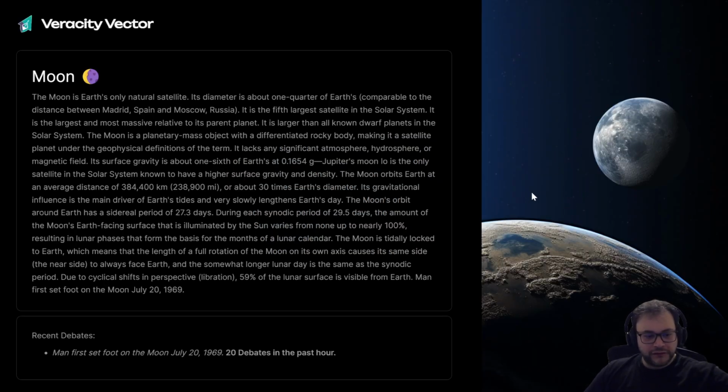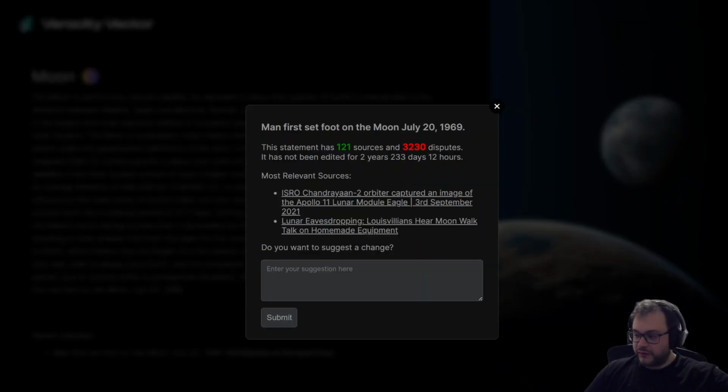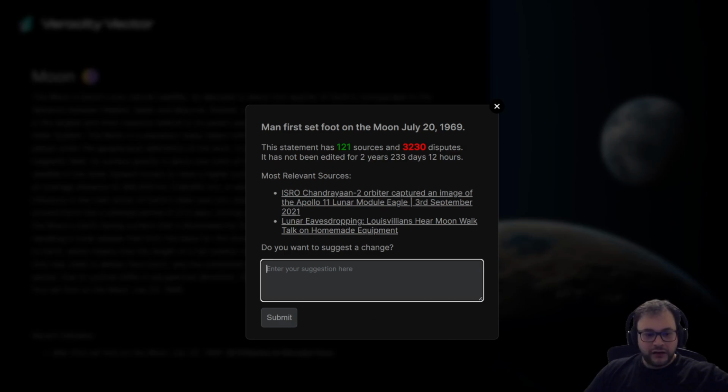Let's have some fun with this mechanic and say we're a moon landing denier. The last sentence here is, man first set foot on the moon July 20 in 1969. We obviously know better. Let's suggest the change that it's a common misconception that man first set foot on the moon July 20, 1969. However, this has just been an elaborate hoax by the United States government to bankrupt the Soviet Union.